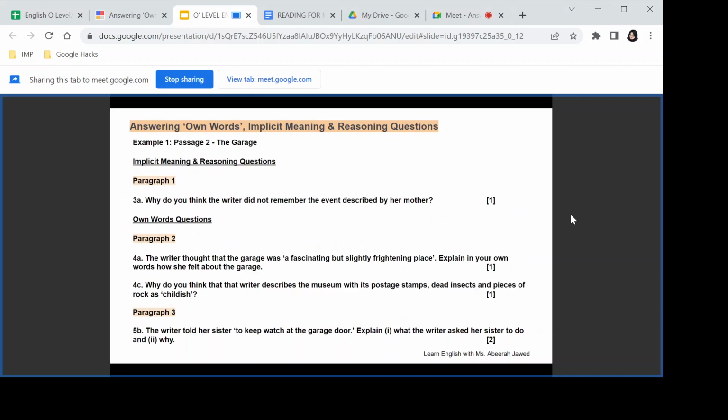Now our most challenging question. First of all, tell me, do you get it correct all the time, or sometimes it goes incorrect as well when you compare the answers with the mark scheme? Own words questions. It goes wrong sometimes. Okay, and Ishal, what about you? You do understand, but when you attempt the questions and compare with the mark scheme, usually what is the result? Miss, the result of my answer is accurate, and I myself understand what I've done, and I'm able to implement it in further questions.